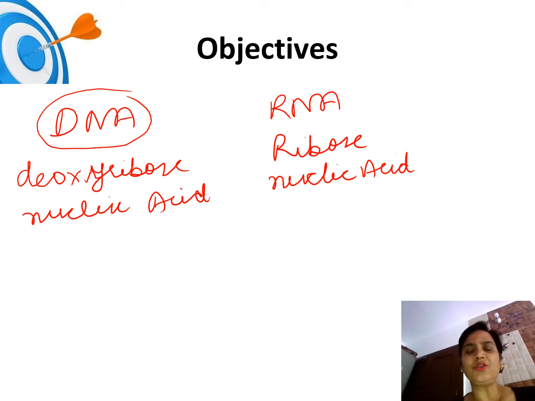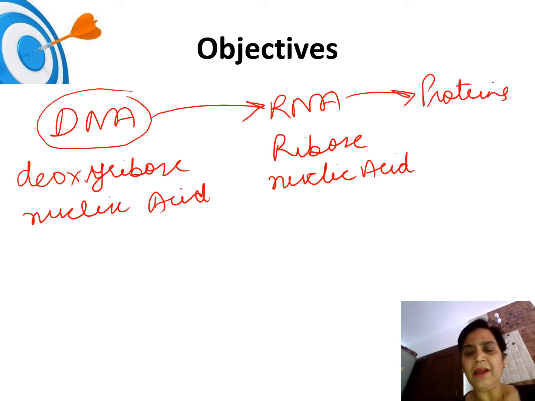There is a flow of information. DNA is present on the chromosomes and it is responsible for the transmission of characters from one generation to another. DNA is converted to RNA and this RNA is finally converted to proteins. But here we are talking about nucleic acids. So nucleic acids are what? DNA and RNA. The synthesis of DNA also takes place in the nucleus.